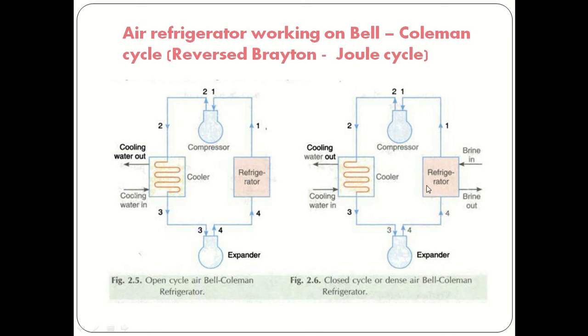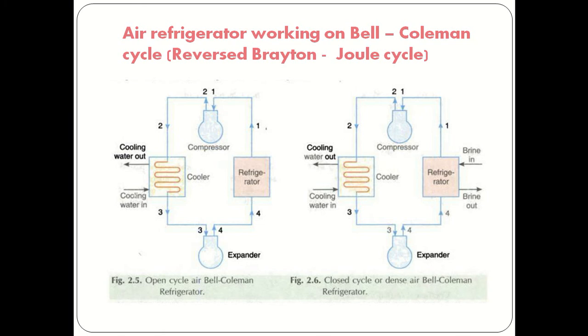So what is the difference between open cycle and closed cycle? In the open cycle, the working refrigerant is in direct contact with the cooling area. But in the closed cycle, the refrigerant is not in direct contact with the cooling material. It first comes in contact with the brine solution. It will cool the brine, and the brine will cool the cooling material. Okay, so this is about the Bell-Coleman cycle.